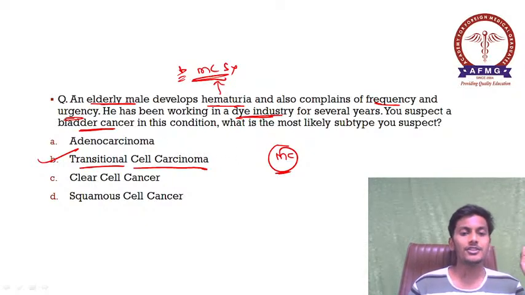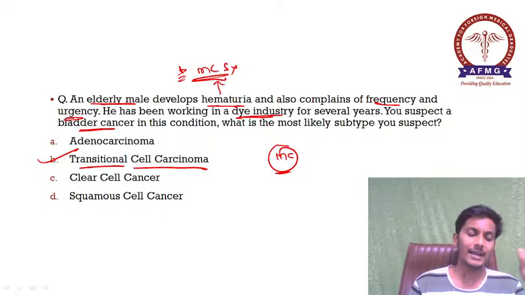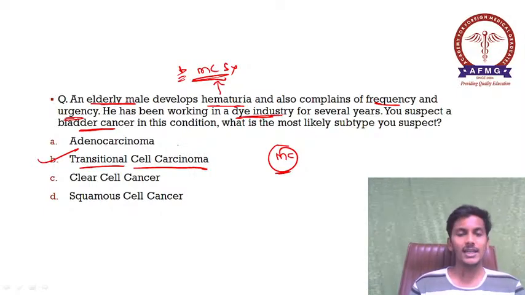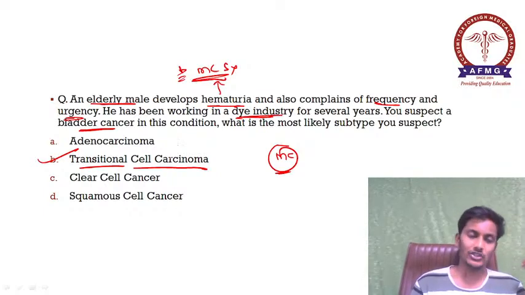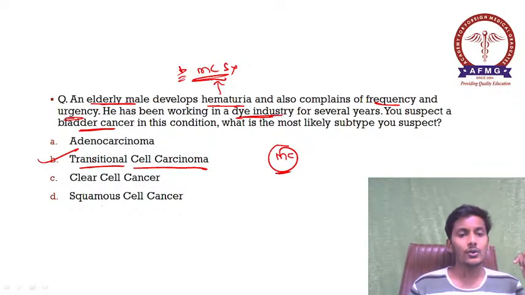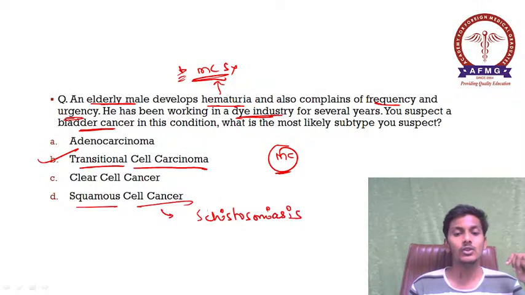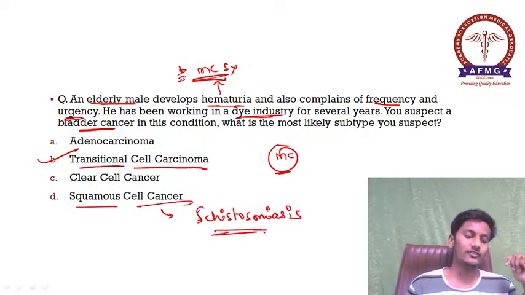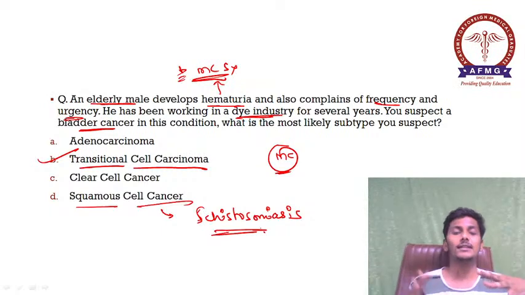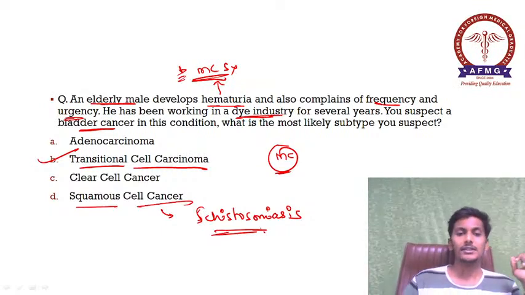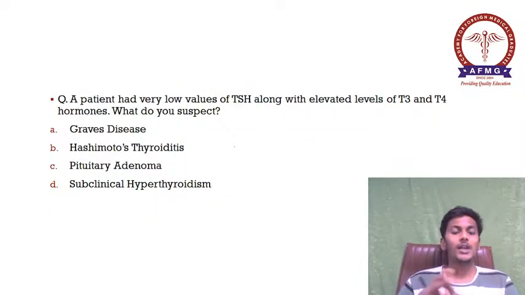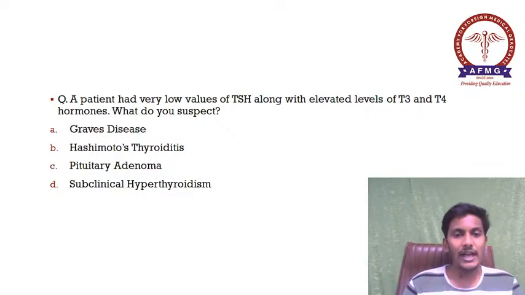Okay, so transitional cell carcinoma is the most common type of bladder cancer, and in urinary bladder, as we all know, there is urothelium or the transitional cell lining, which is C. Okay, so squamous cell carcinoma in bladder is mostly associated with the infection of schistosomiasis. Okay, schistosomiasis is a fluke. So schistosomiasis infection is commonly associated with squamous cell carcinoma of bladder. Remember this.